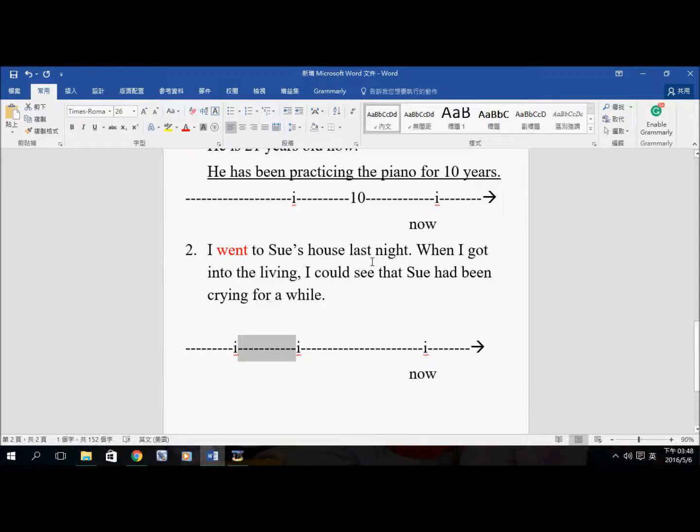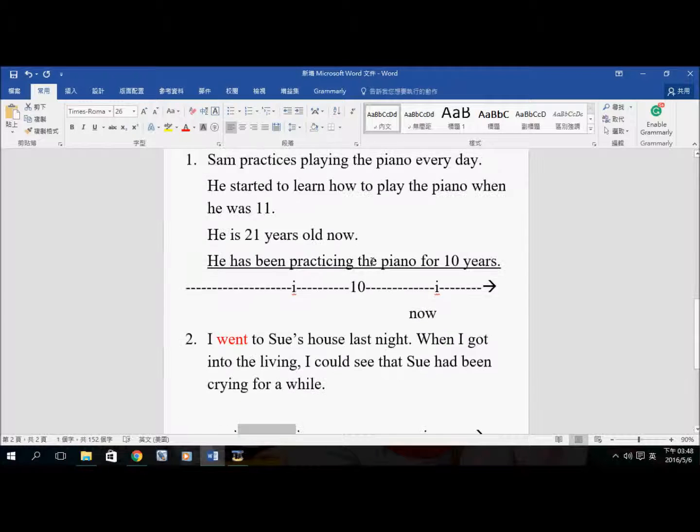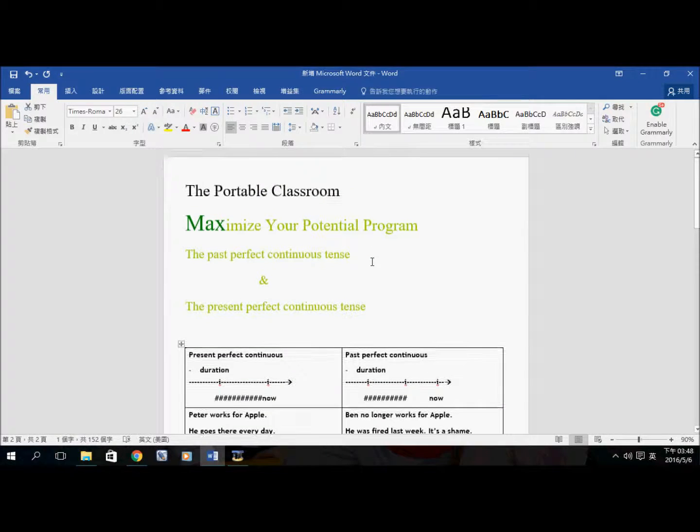Sue is no longer crying now, but she had been crying when I got into the living room last night and I saw her crying. All right, so this is how we use the past perfect continuous tense and the present perfect continuous tense.